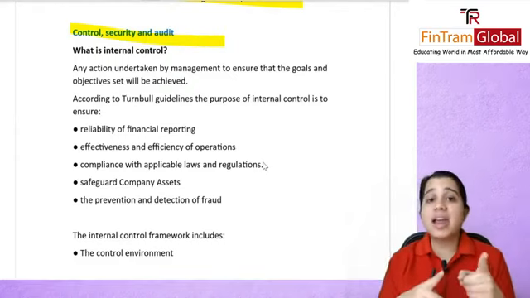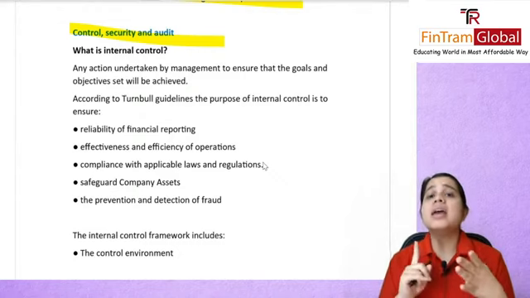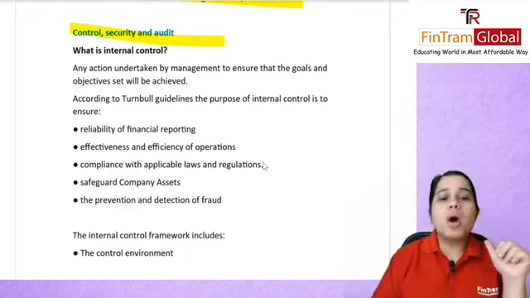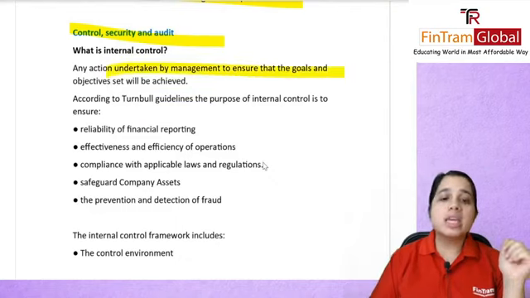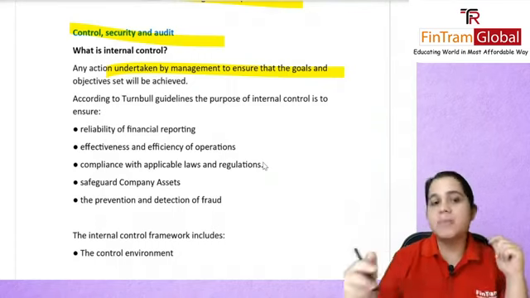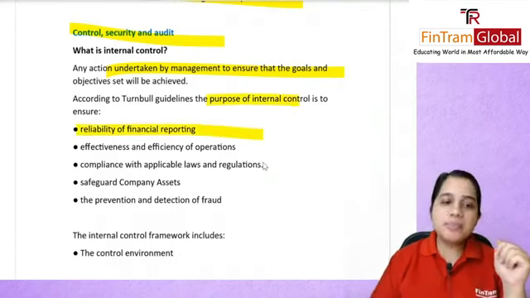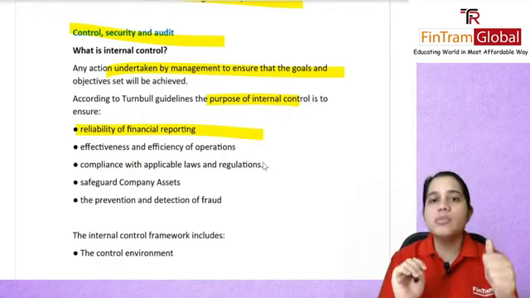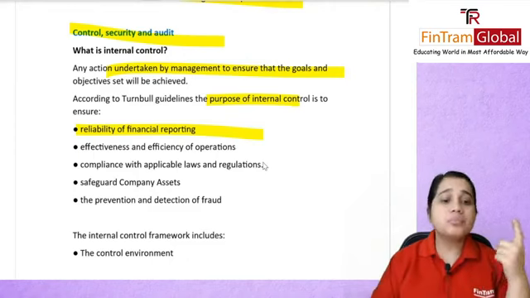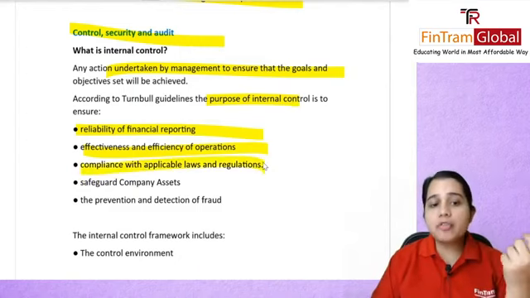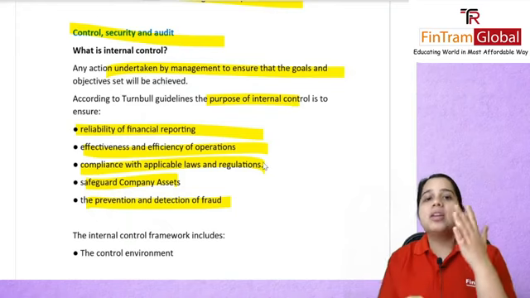So in this session, if you remember, we talked about what internal controls are, why we need them, what internal audit and external audit are, their differences, and so much more. So let's quickly revise that. So what is an internal control? Any action undertaken by management to ensure that the goals and objectives of their organization can be achieved. So the purpose of internal control is that there is reliability of financial reporting, that whatever data you're showing will be reliable because you have controls in place. Effectiveness and efficiency of your operations, you will be complying with your laws, you will be safeguarding your assets, and you will be able to prevent and detect fraud.